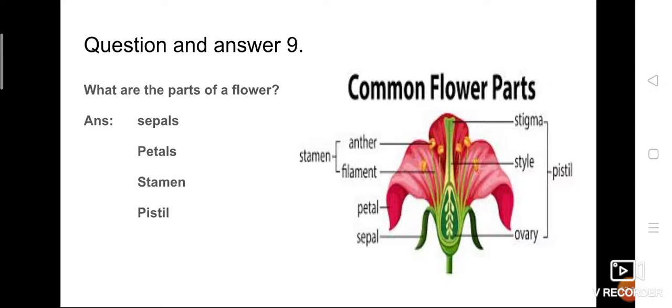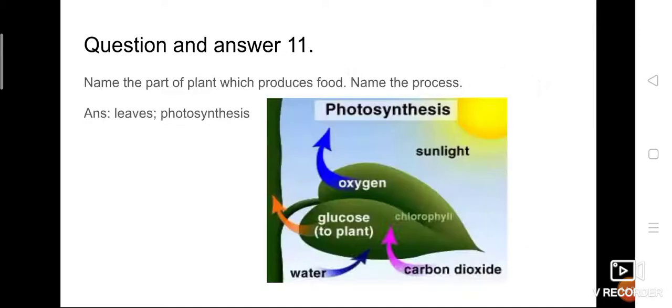I hope you have remembered that. The anther contains the pollen grains. So go through that video once again to get a clear picture of the parts of a flower. Simply, I have written the names here, but you have to watch the video again and try to understand the parts and their functions clearly. These are the parts marked here, the general common flower parts.